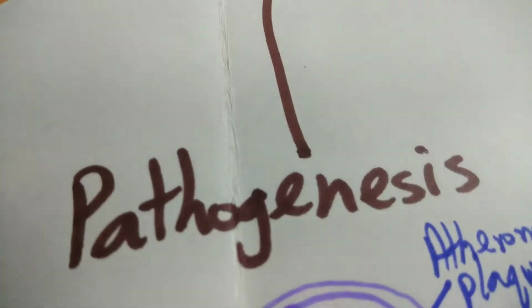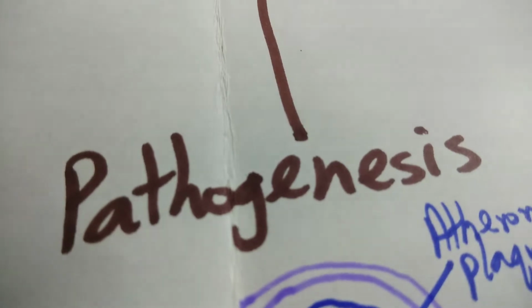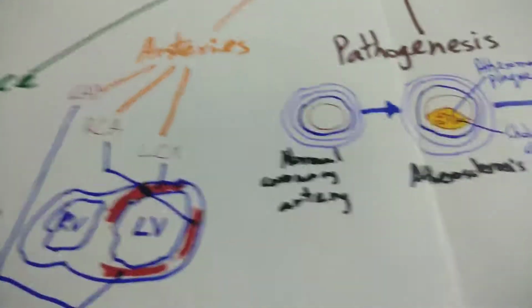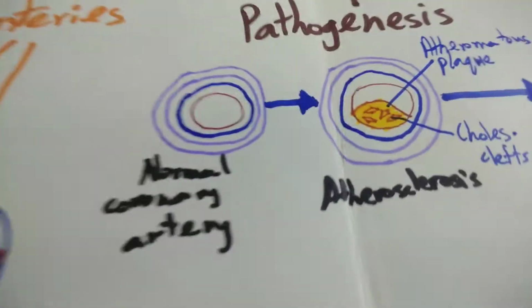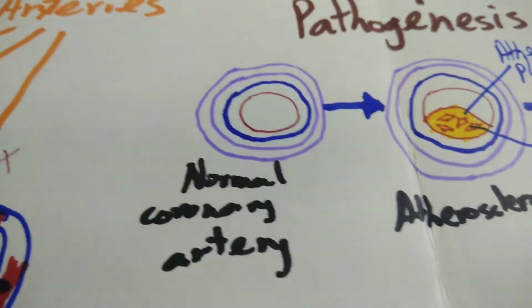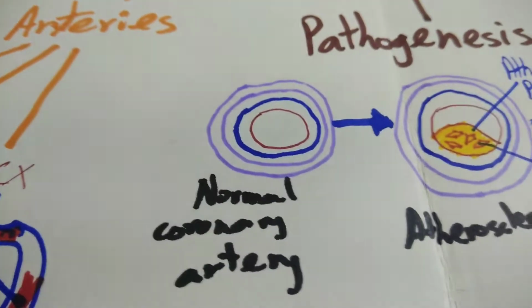Now, moving on to the pathogenesis of myocardial infarction. What are the steps which lead to the buildup to a myocardial infarction? Over here you have a normal coronary artery. As you can see, an entirely clear tunica intima. There's no deposits around it. The whole lumen is clear.